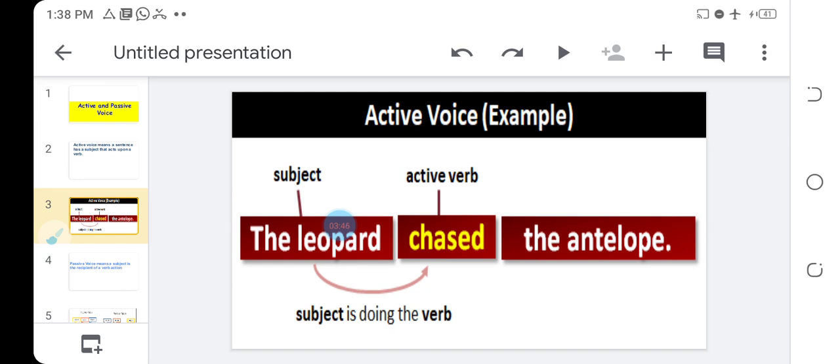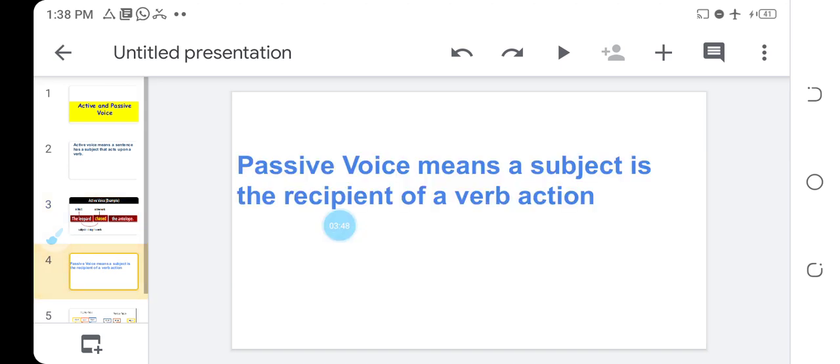We're going to look at some more examples, but let's go to passive voice. Passive voice means a subject is the recipient of a verb action. After you have your subject and you have the action, there must be somebody or something that will receive the action. If I say the man drove the car.